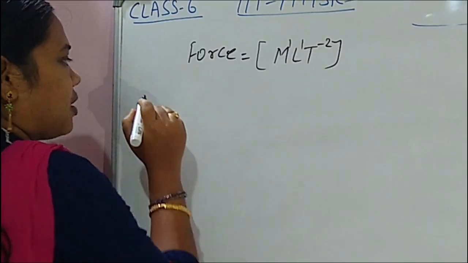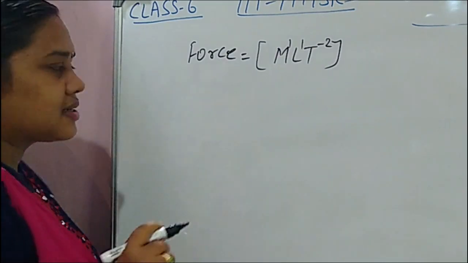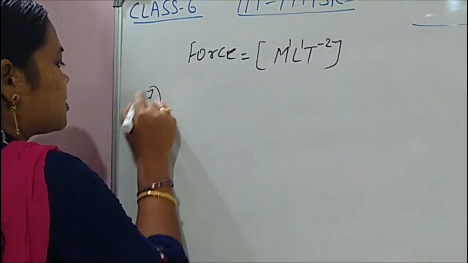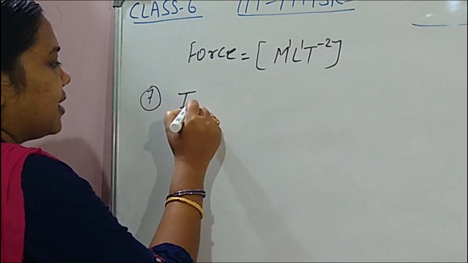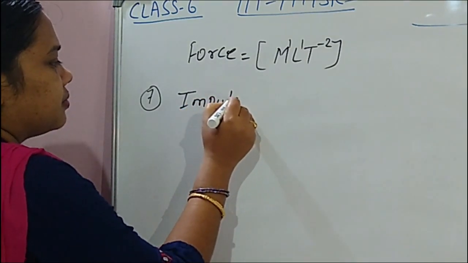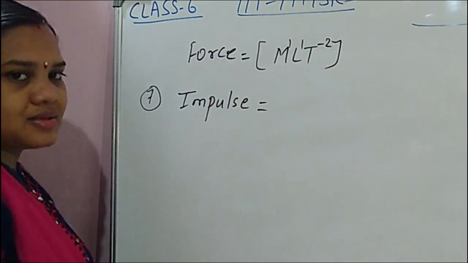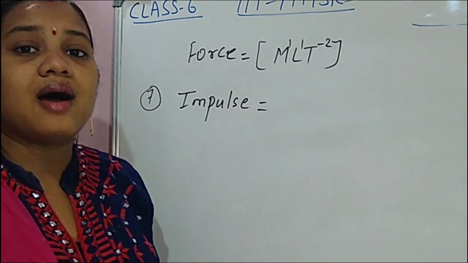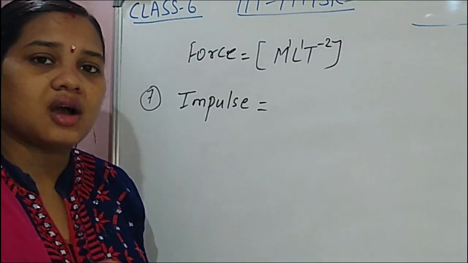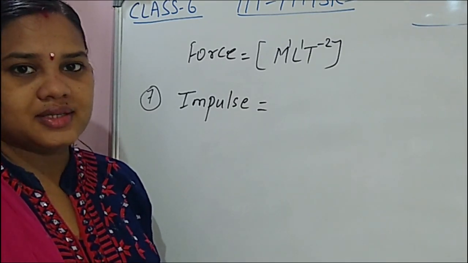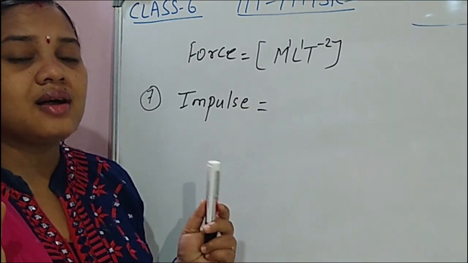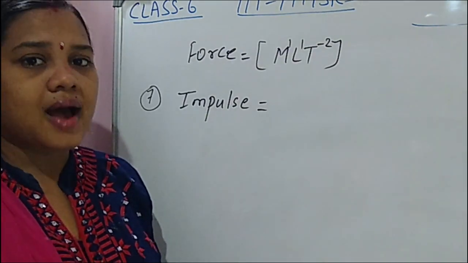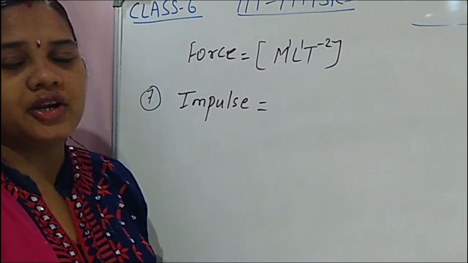Next, already in the last class we discussed up to 6, today we are going to discuss the next one. The 7th one is impulse. So what is impulse? Impulse is a large force acting for a short period of time.